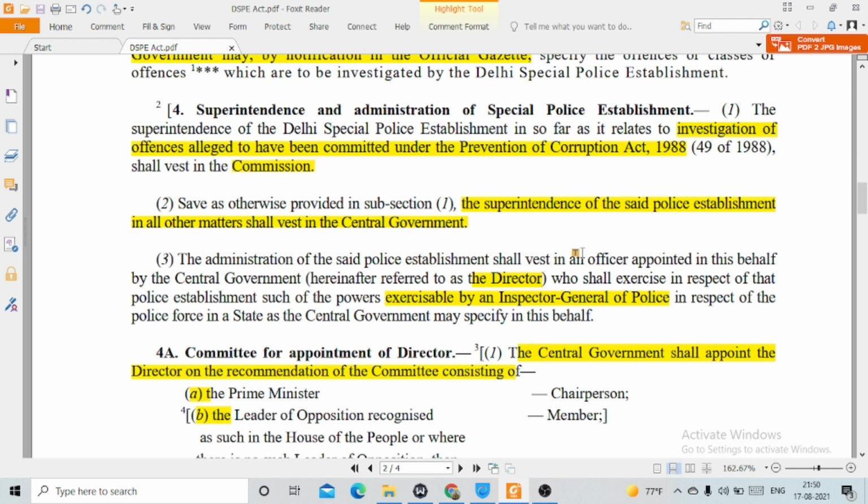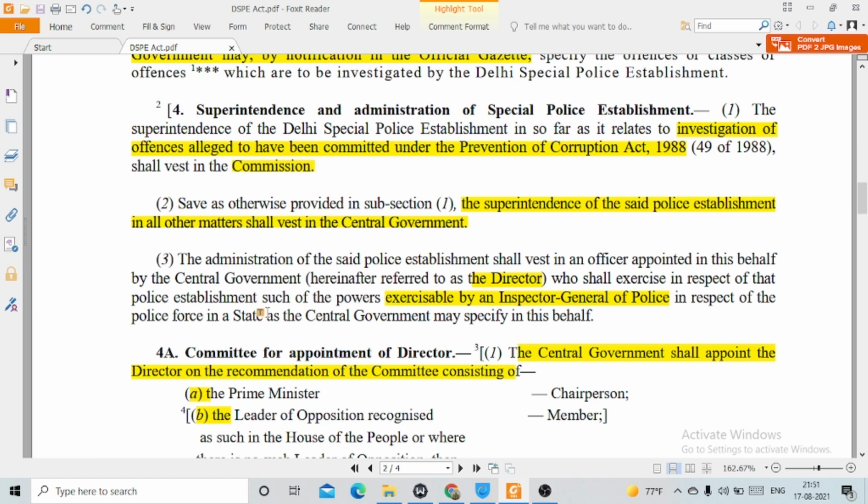The Central Vigilance Commission has a separate act. Save as otherwise provided in subsection 1, the superintendence of the said police establishment in all other matters shall vest in the central government. So except the investigation relating to the offences which come under the Prevention of Corruption Act, for all other offences the superintendence shall be vested in the hands of the central government.